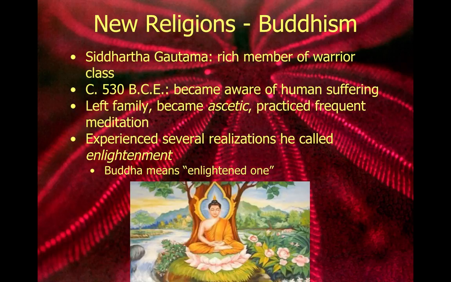What this means is it's someone who rejects worldly pleasures and lives a life denying themselves of these kind of pleasures. We can think this is sort of like what monks and nuns do, right? They abandon all their wealth, they live lives of poverty. This is basically what an ascetic is. So he starts to meditate very frequently. This is an image of him meditating under a Bodhi tree. According to legend, he came to several realizations, and he calls these realizations enlightenment. The word Buddha actually means enlightened one, so we can see Siddhartha Gautama as the original Buddha.